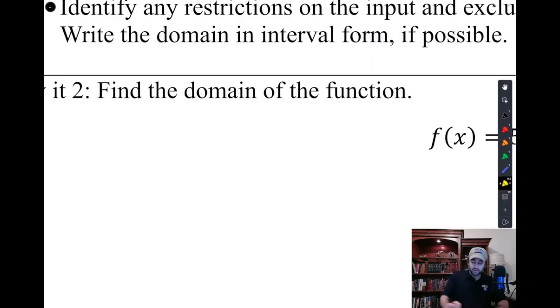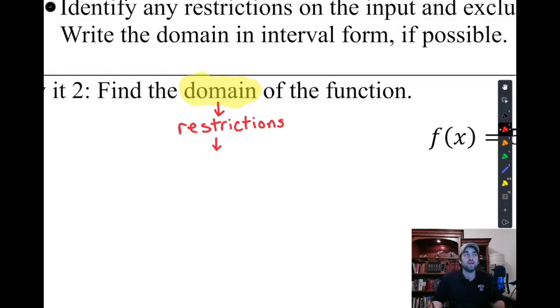So here we have that word domain happening again. And here is what I would think is the most helpful way to think about domain, is to think about restrictions, which is why that Bible verse came to mind. The first thing to think about with domain is, what are the restrictions? Because if there's no restrictions, then your domain's everything. Your domain's all real numbers, every number in the world.